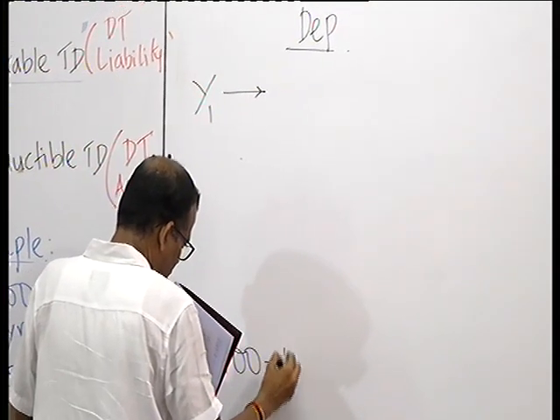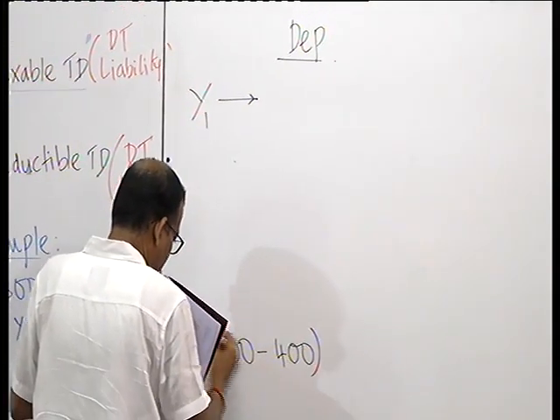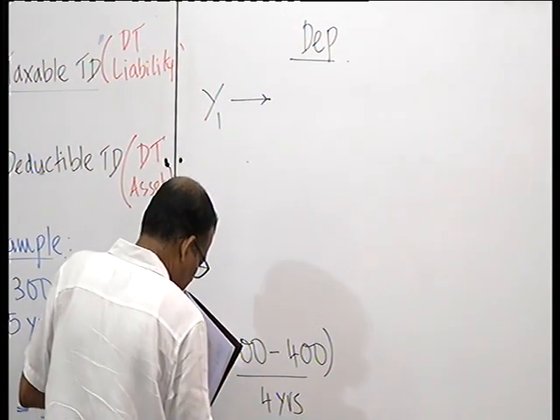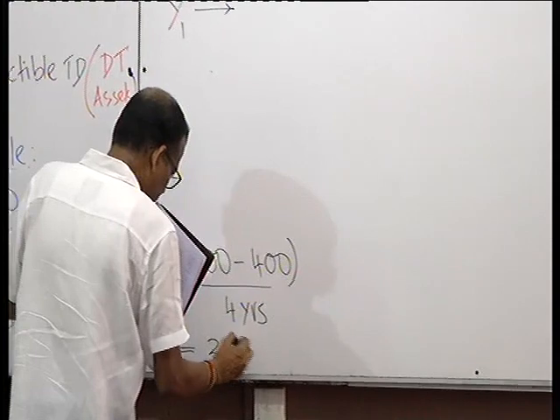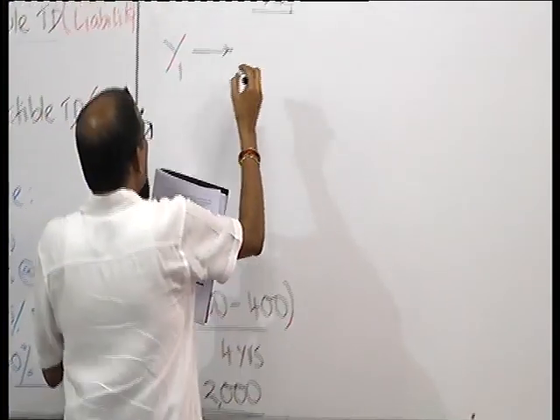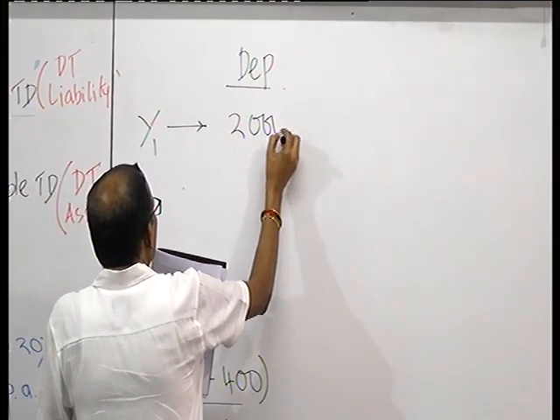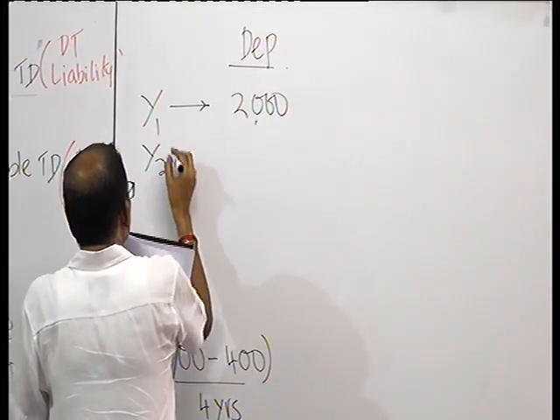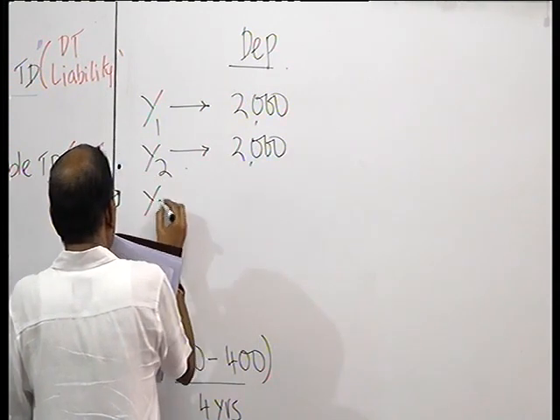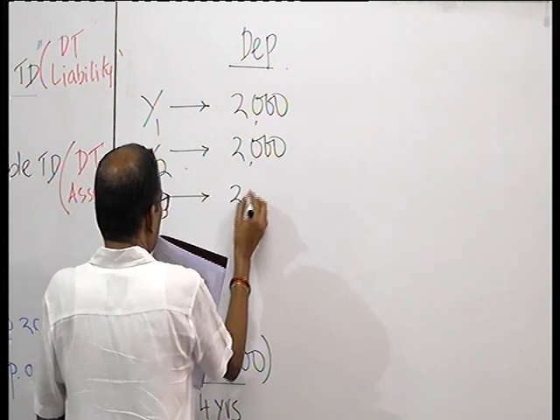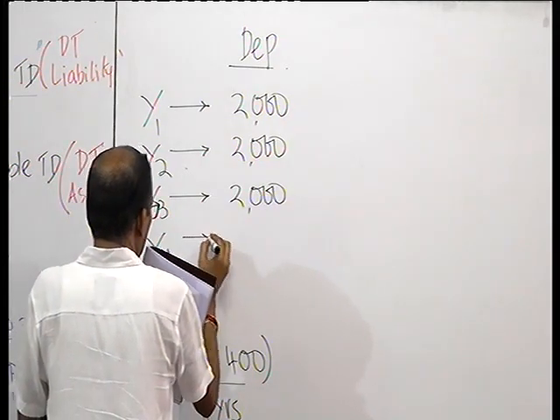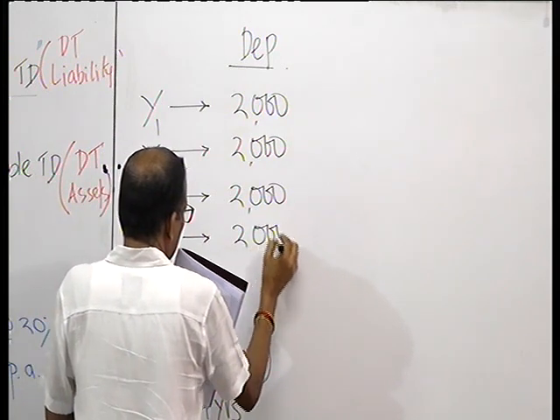You deduct the residual value, 400, and divide over 4 years, which is giving you a charge of 2 million per annum. So 2 million, year 2, 2 million. Year 3, 2 million. Year 4, 2 million.